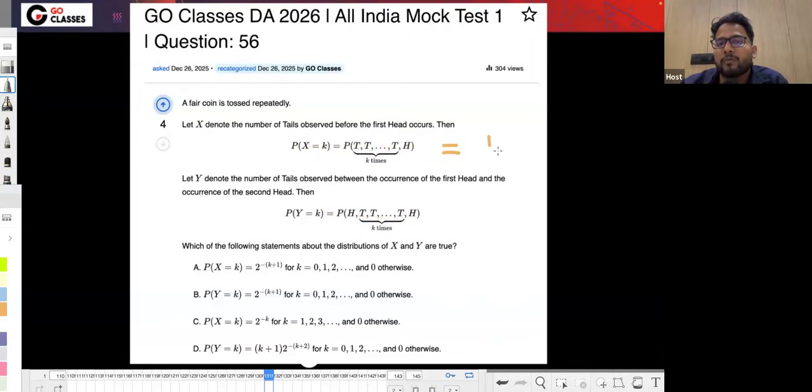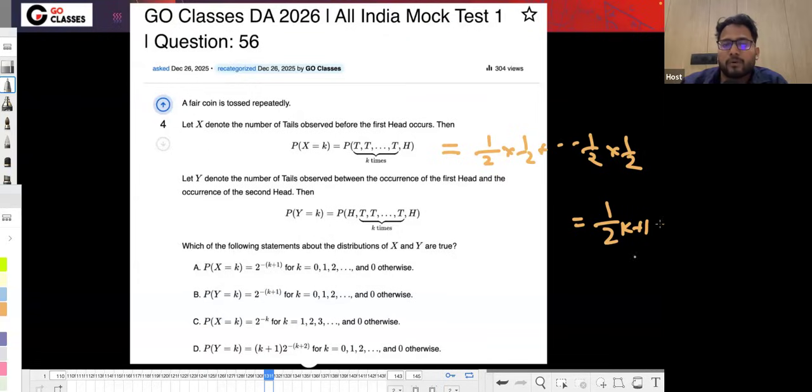So the probability will be 1 by 2, k times, right? And then one more time 1 by 2 for the head. Head and tail will have the same probability for the fair coin. So this probability is (1/2)^(k+1). Similarly, y equal to k is also defined something like this. Here I think this will be k plus 2.